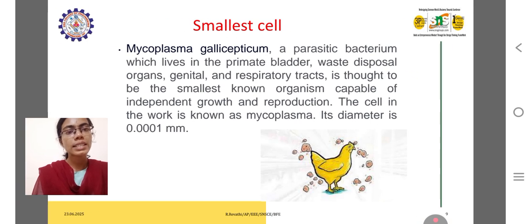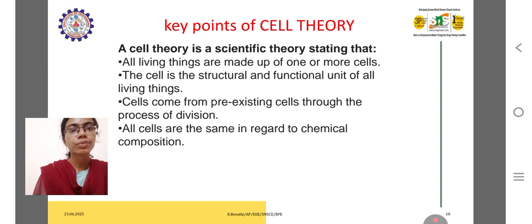The smallest cell is found in a parasitic bacterium which lives in the primate bladder, waste disposal organs, genital and respiratory tracts. It is thought to be the smallest known organism capable of independent growth and reproduction. It is known as mycoplasma. Its diameter is 0.0001 millimeter, the smallest among all cells.